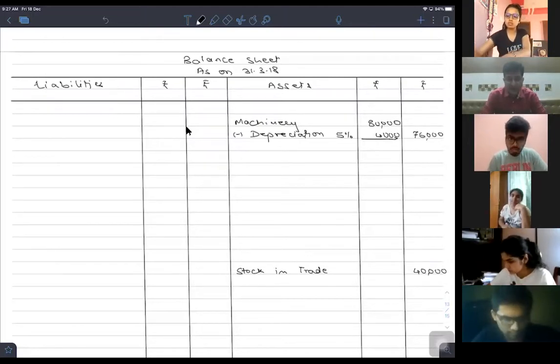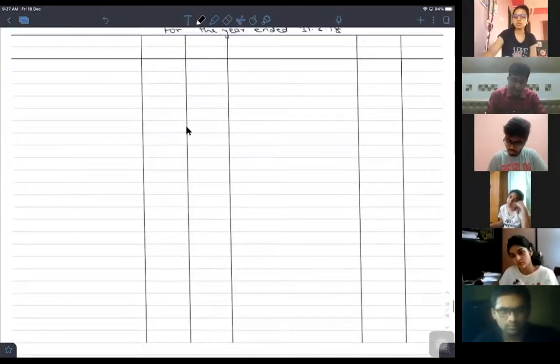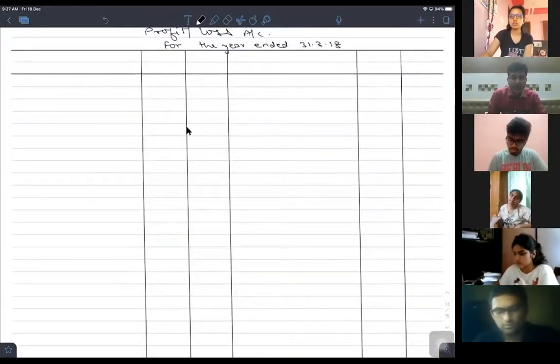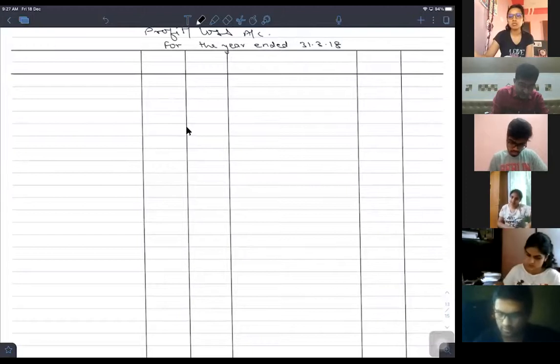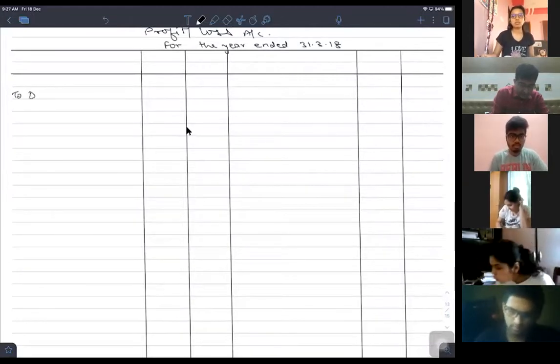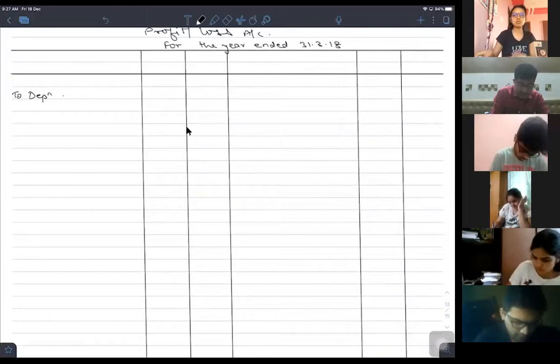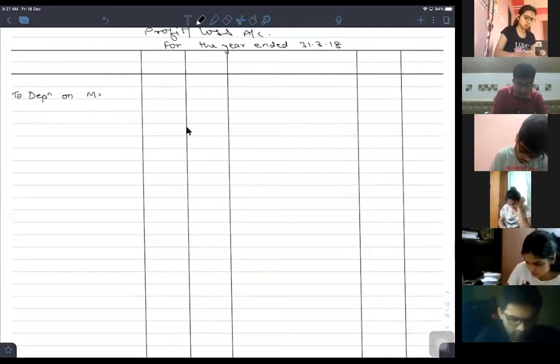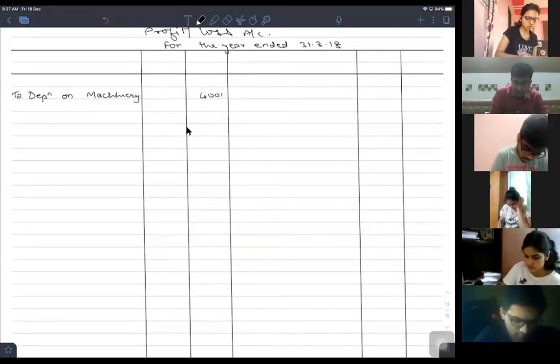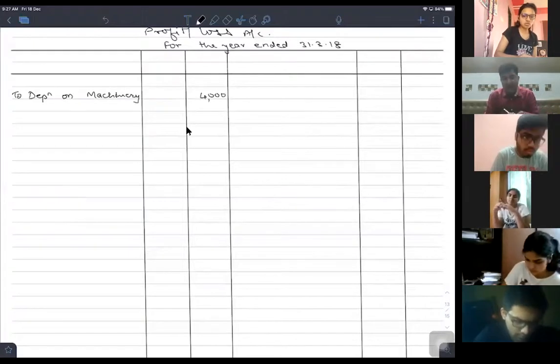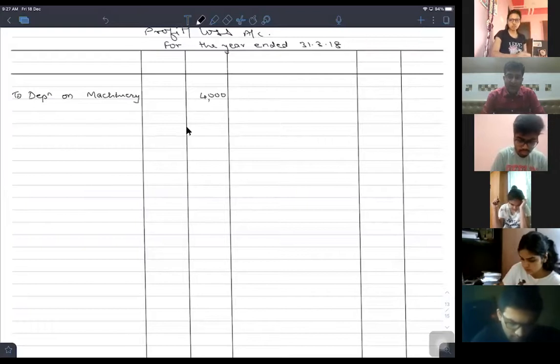Correct? And then this being our expense, depreciation being our expense, therefore it will appear where? In the profit and loss account as well. To depreciation on machinery, directly to the outermost column 4,000. Am I right? Is the adjustment going right or not?